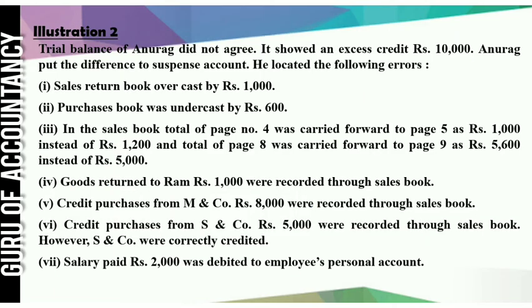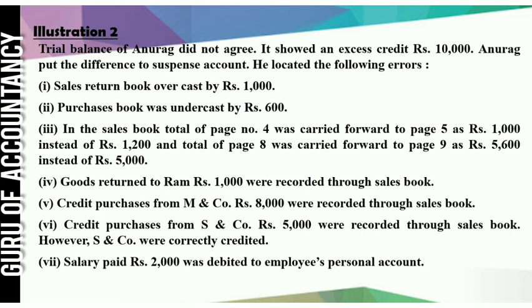Next, in the sales book, total of page number 4 was carried forward to page number 5 as rupees 1,000 instead of rupees 1,200. So 200 rupees less carried forward and it is the sales book. So it is a credit. That means credited less by 200.